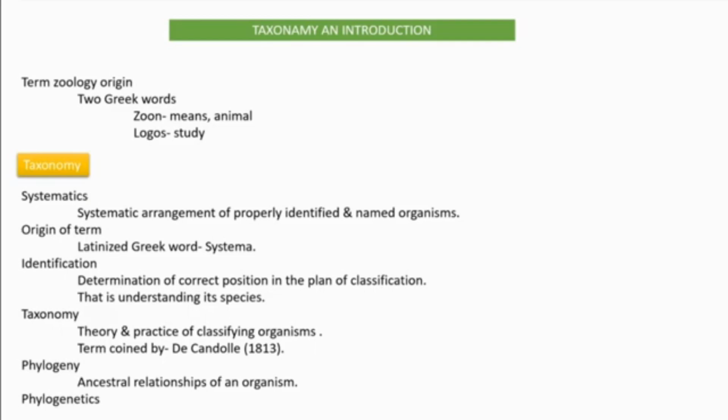Evolutionary relationships between many different kinds of life. Life means many different kinds of organisms on the earth. That study of evolutionary relationships is called phylogenetics. Next.